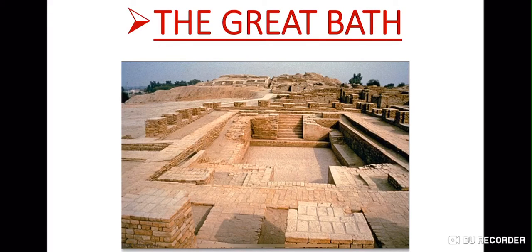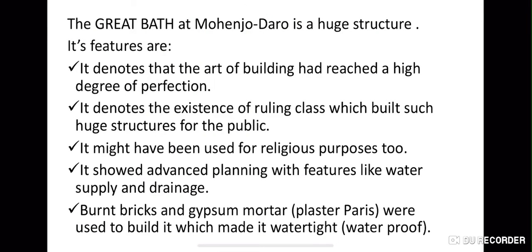First is the great bath. This whole structure here is the great bath. The great bath at Mohenjo-daro is a very huge structure. It denotes that the art of building had reached a high degree of perfection. It denotes the existence of a ruling class which built such huge structures for the public. It might have been used for religious purposes too. It showed advanced planning with features like water supply and drainage. Burnt bricks and gypsum mortar were used to build it, which made it waterproof. Gypsum mortar is plaster of Paris.